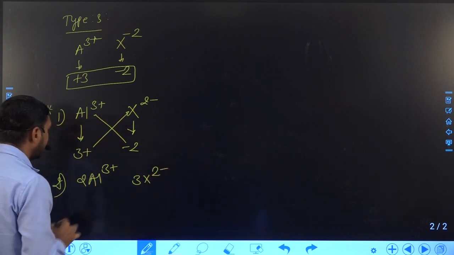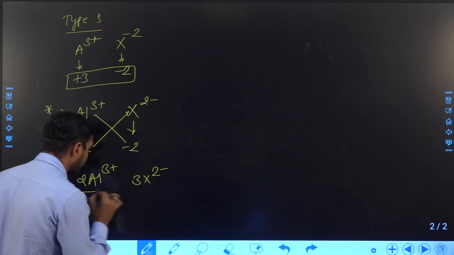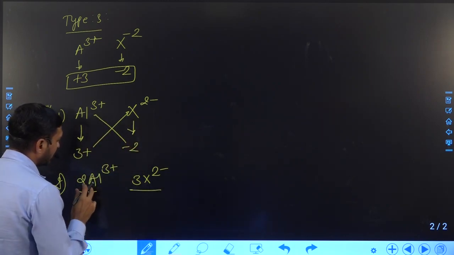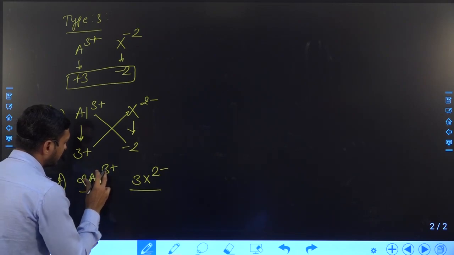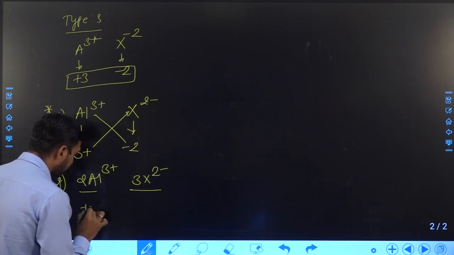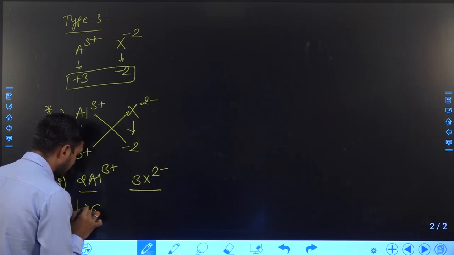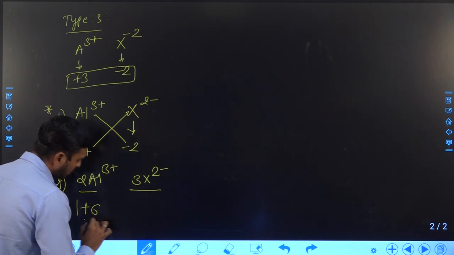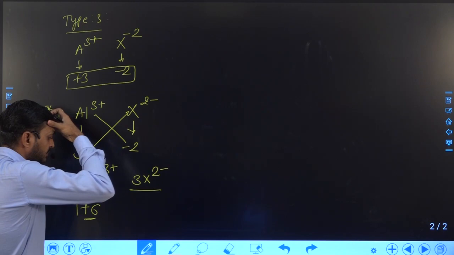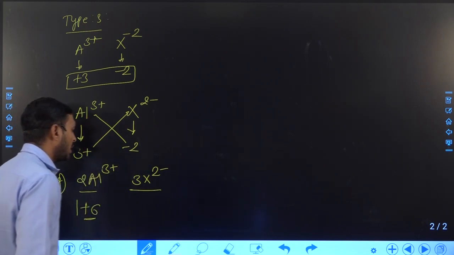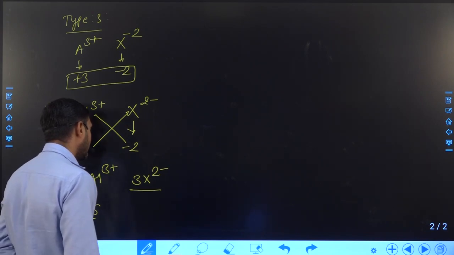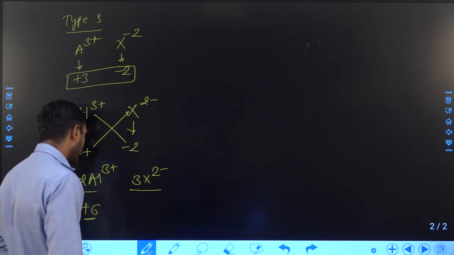Now we can identify the total charge on the cation and the total charge on the anion. In this compound, for one aluminum the charge of the cation is plus 3, so for 2 it will become plus 6. The total positive charge is plus 6. According to rule number 2, to become electrically neutral, the total negative charge should be minus 6.